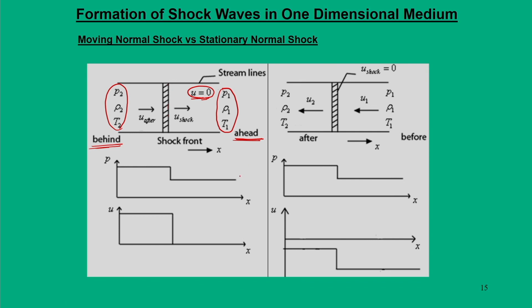Likewise, the initial pressure, let us say P1, becomes P2. This is how we view the property change across the shock wave. Now, in the region where the shock wave has not crossed, the gas velocity u is equal to 0, and here it has a finite value of u. So, this is the scenario when we have a moving shock.